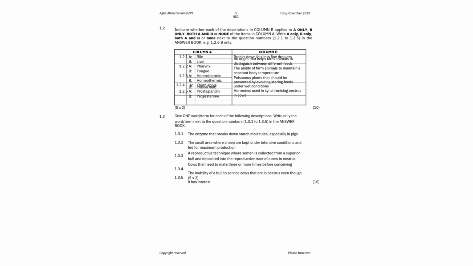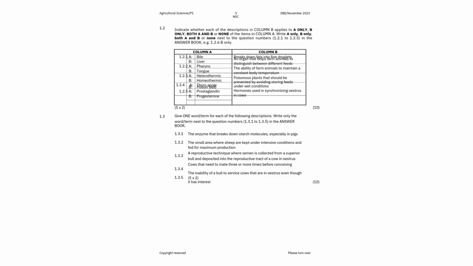Now, let's move to the second one, an organ that helps farm animals to distinguish between different feeds. You have A, pharynx, you have B, the tongue, ulwimi, right? Now, ulwimi, you will remember, which is the tongue. It basically is responsible for taste.